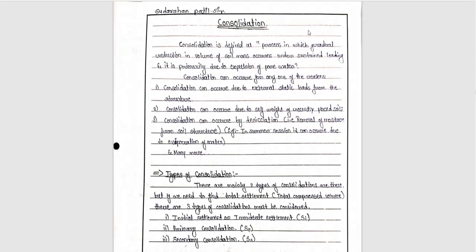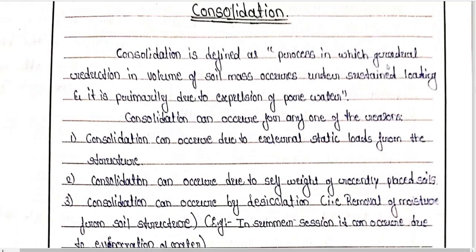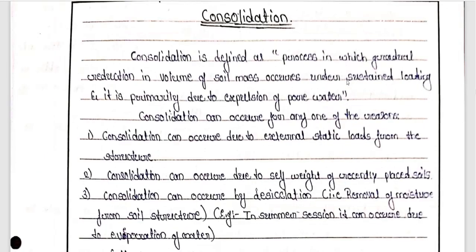So you can see over here, in the previous session we have studied the consolidation, that is, the definition of consolidation. Consolidation is nothing but the process in which a gradual reduction in volume of soil mass occurs under sustained loading, and it is primarily due to expulsion of pore water. So this is the definition of consolidation which we have studied in the previous sessions.